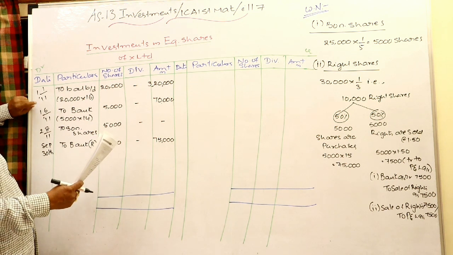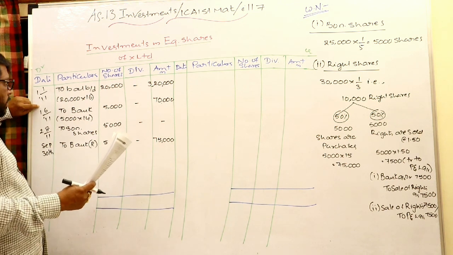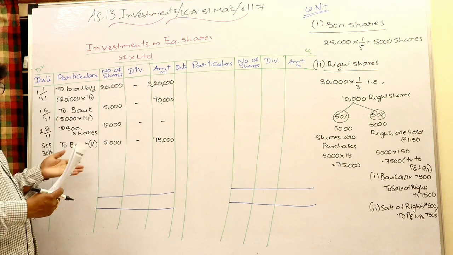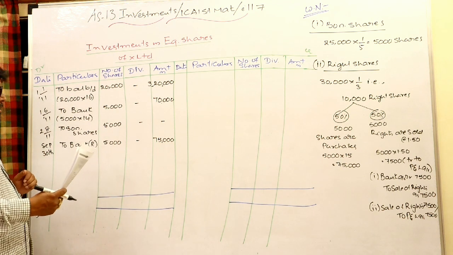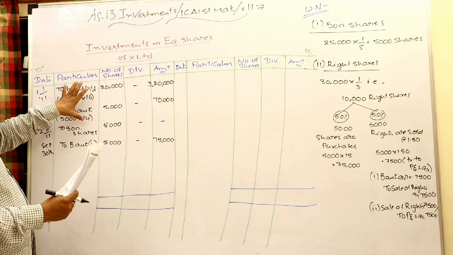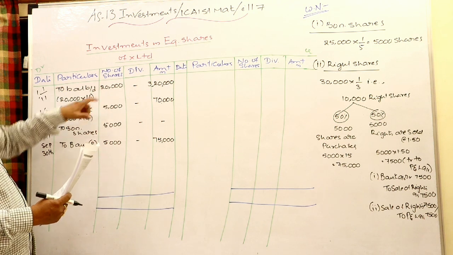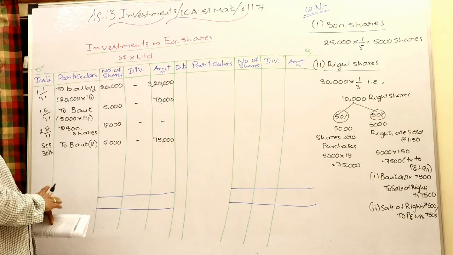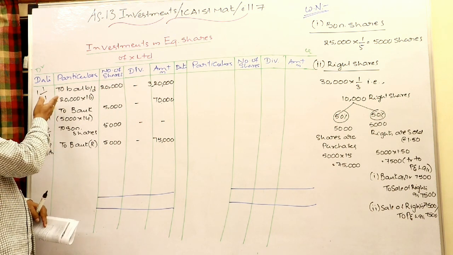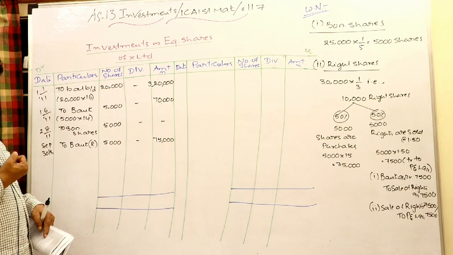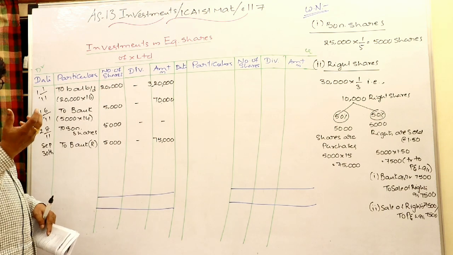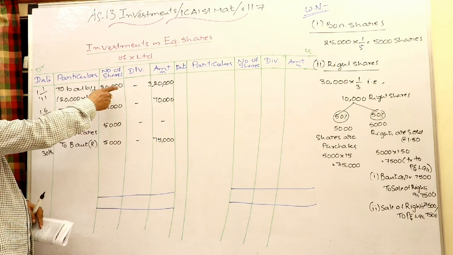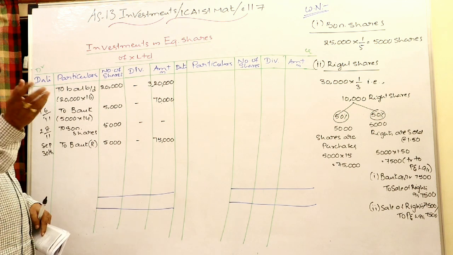Anyhow, we have to receive for the period of 31st March 2011, January, February, March 31st 2011, the company declared the dividend. Obviously dividend will not be given on the bonus shares and right shares, because these are issued after 31st March 2011. Only I can receive the dividend on these two shares. That is called a post acquisition dividend. That is my revenue income, because till 31st March 2011 I am holding these shares with me. Post acquisition means after my acquisition, for that period dividend is declared, so this is my income, I can transfer to dividend account and transfer to P&L account.